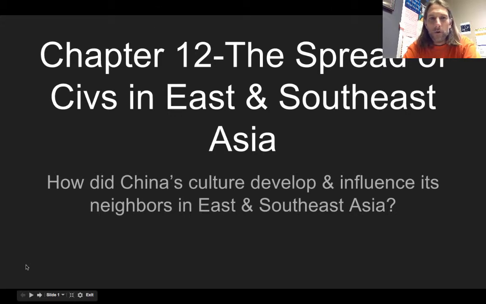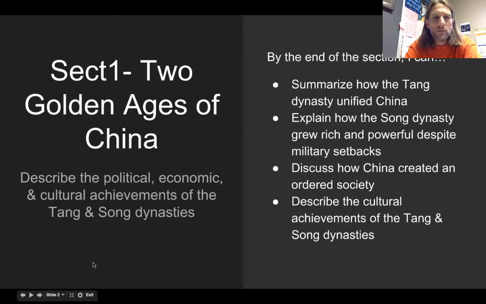Chapter 12, The Spread of Civilizations in East and Southeast Asia. How did China's culture develop and influence its neighbors in East and Southeast Asia? And as we'll find out in Section 5, India plays a pretty key role in the development of that part of the world. First section, Section 1, Two Golden Ages of China: describe political, economic, and cultural achievements of the Tang